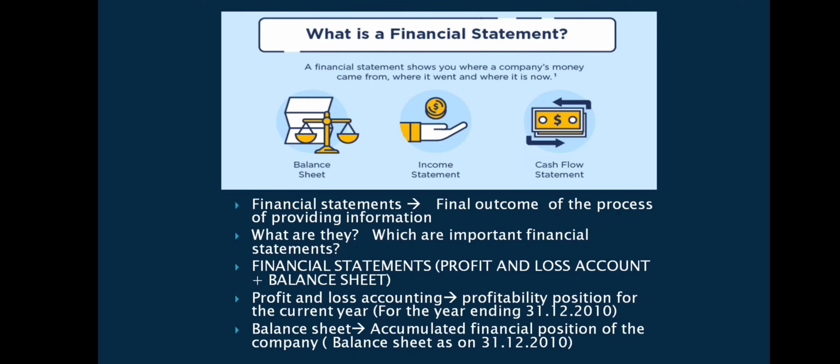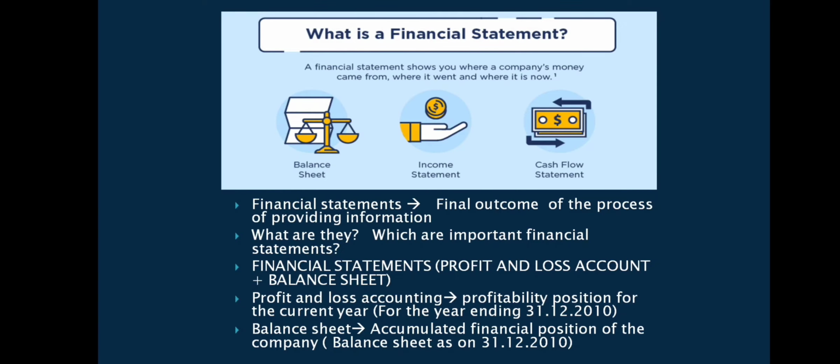The trading and profit and loss account includes all the expenses and revenues of the concern, in order to identify the general profitability, that is, the gross profitability of the company. Then the net profit: up until production, how much profit is earned by the company. Then after the production stage, at the administration level, the selling level, the distribution level, all the expenses spent are considered to identify the net profit of the company. Then in a balance sheet, we know the position of the assets and the liabilities.